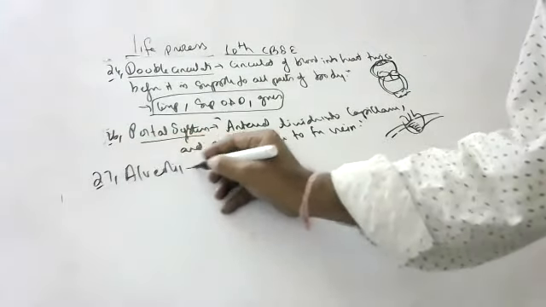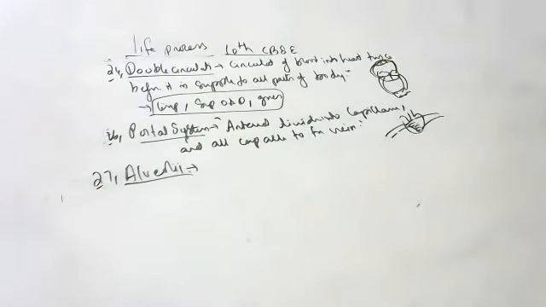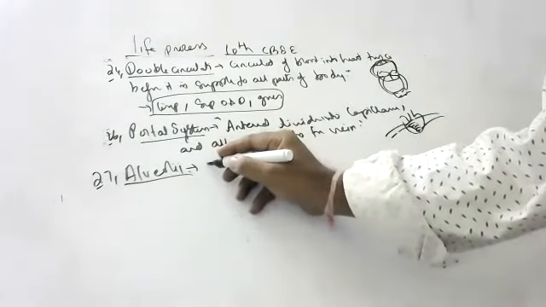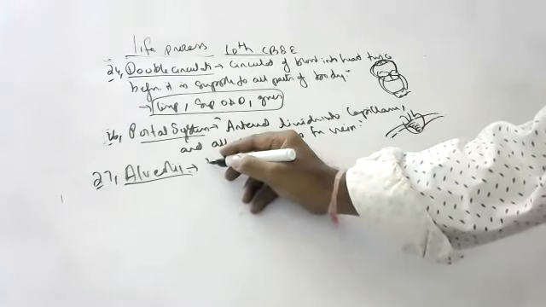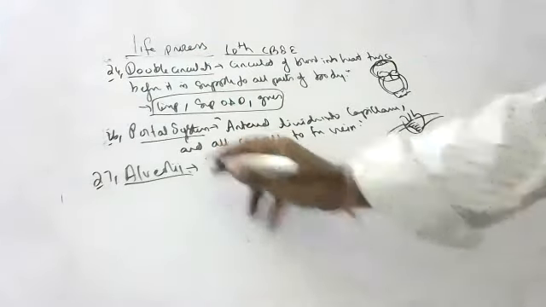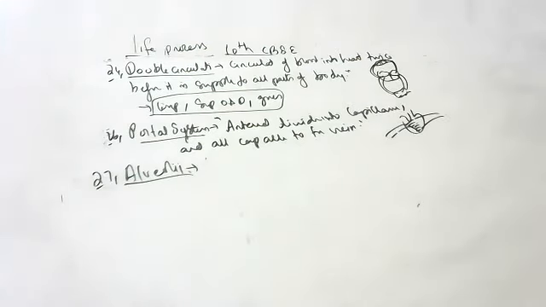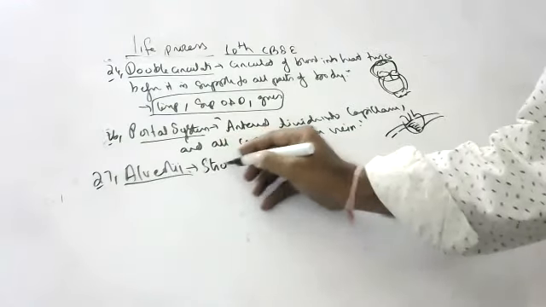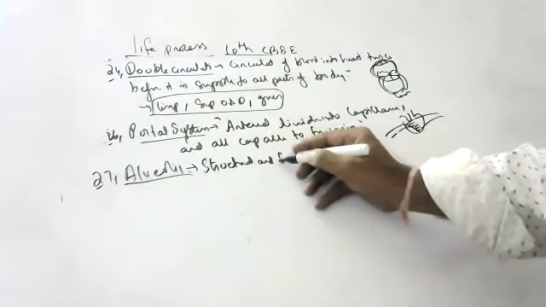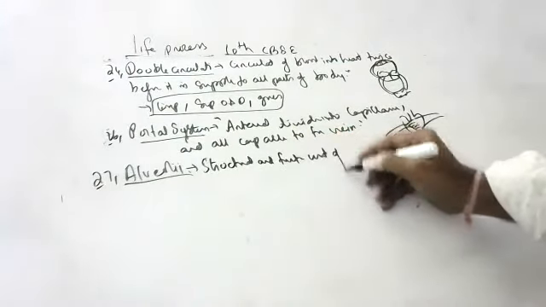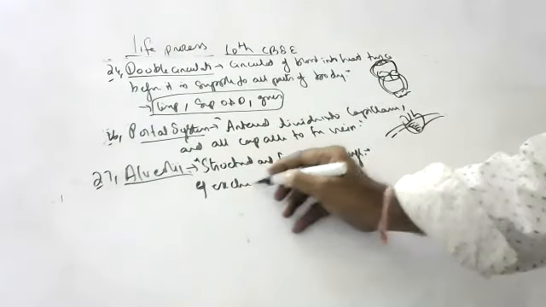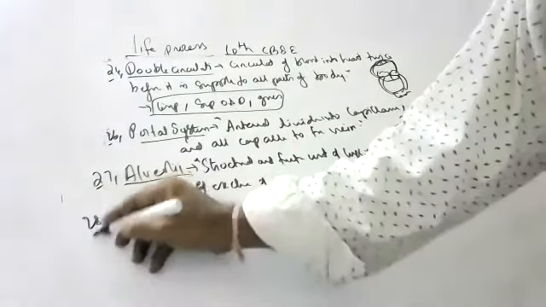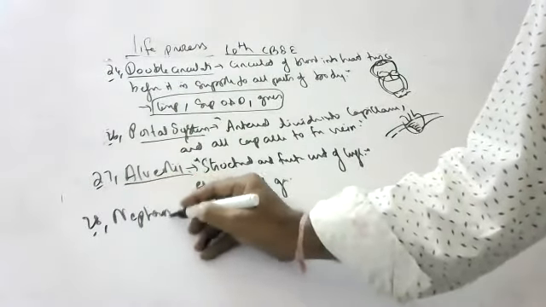How do you define alveoli? Alveoli are sac-like structures present in the lungs which help in exchange of gases. To define alveoli, it is the structural and functional unit of lungs. Lungs consist of alveoli. What is the main function of alveoli? Helps in exchange of gases.